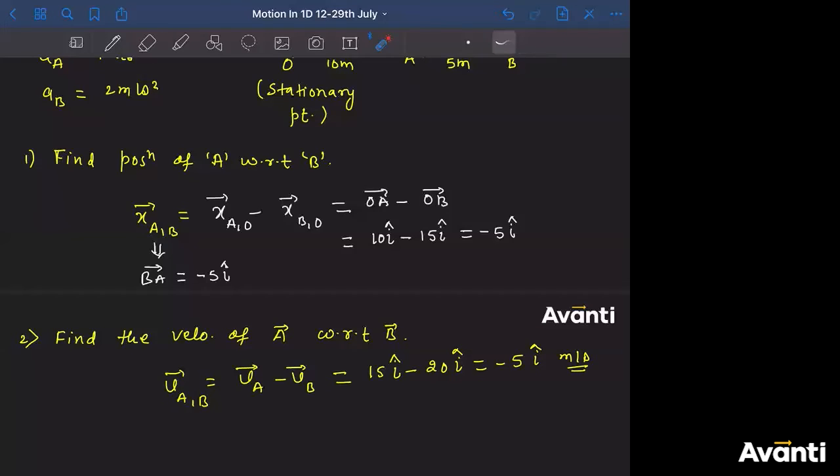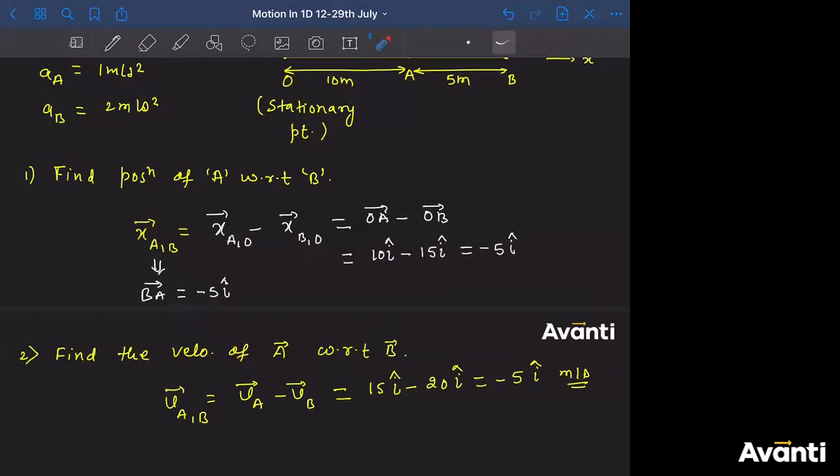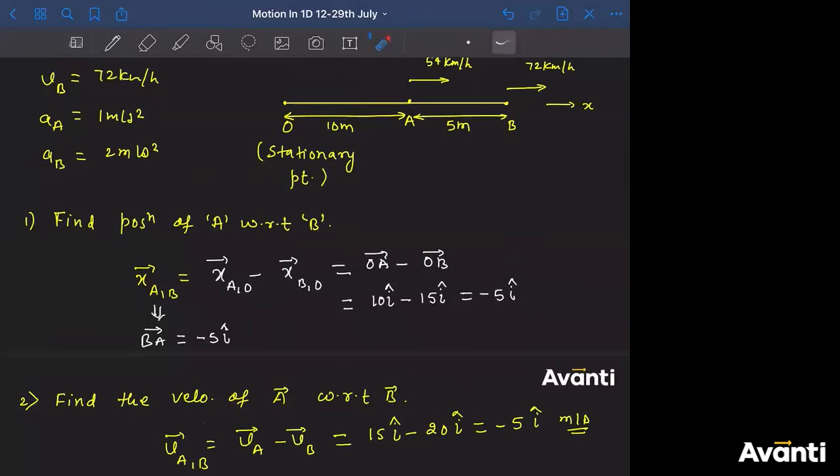What is the meaning of this negative sign? Tell me a little. Towards negative x-axis. Can you say something else about this? How is B going to observe the motion of A? What will B feel? What will the particle B, or the person B, feel? Where is this A going?